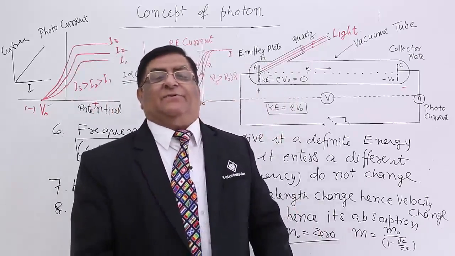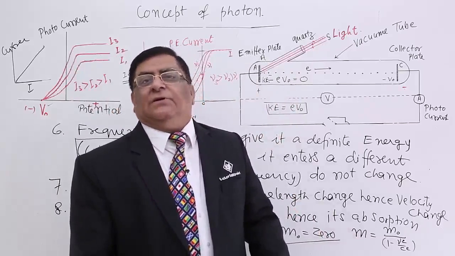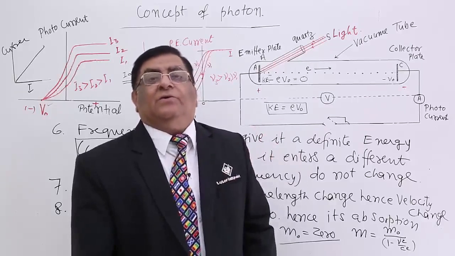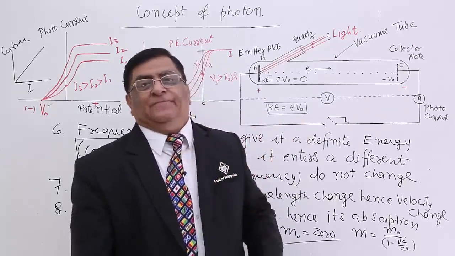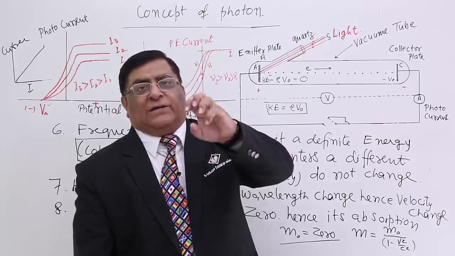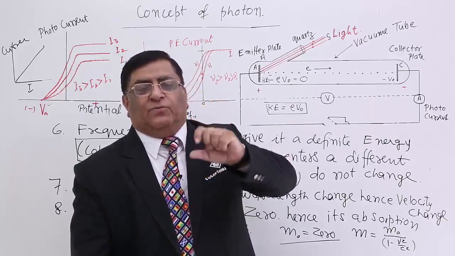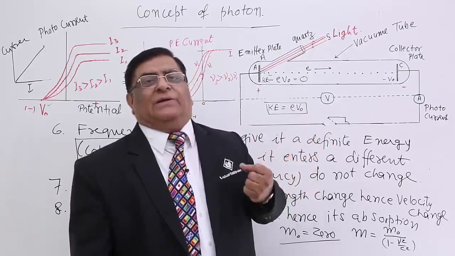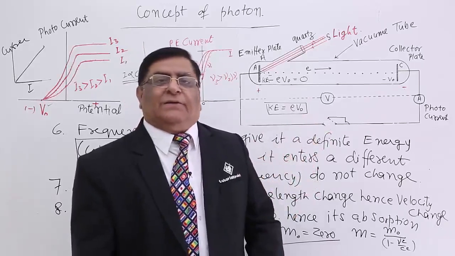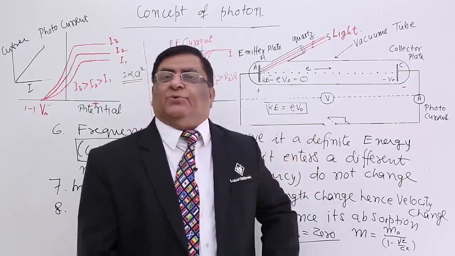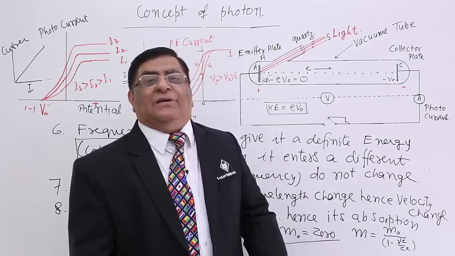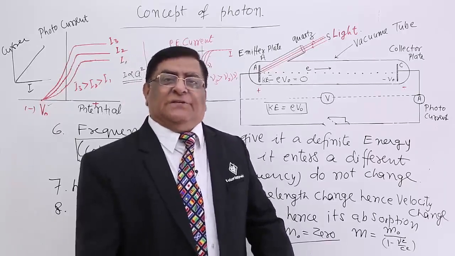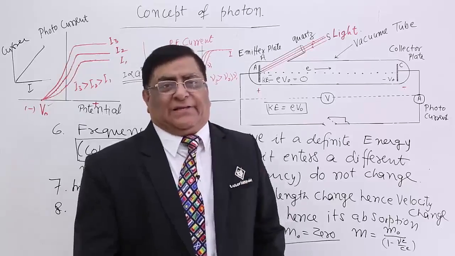So these are certain features of the photon which the student should remember, and that gives the knowledge of quantum physics initially, that how we had a quantum of energy which is the photon, and how these photons behave and what are their properties. But with this experiment, another thing we are supposed to study, and that is the failure of the wave theory. How wave theory failed because of this experiment, this we will see in the next lecture. Thank you.